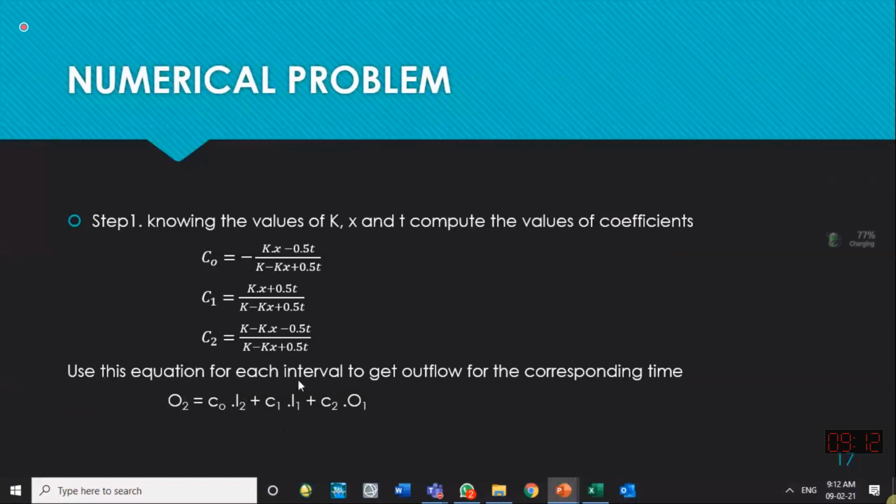We should have this equation known to us. Outflow is C0 I2 plus C1 I1 plus C2 O1. The C0 equation should be known to us: (Kx minus 0.5 T) whole multiplied by minus, divided by (K minus Kx plus 0.5 T). And similarly C1 and C2. And that's how we do it.